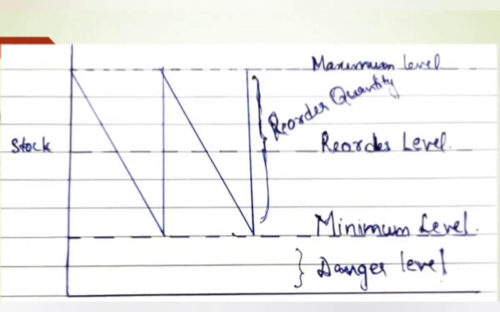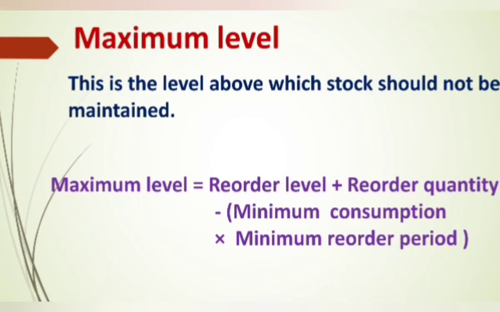Next we can see the different levels of stock. First one is the maximum level. Maximum stock level is the upper level of inventory, the level above which stock should not be maintained. It should never be allowed to exceed. The maximum number of units of material to be made available in the store is the maximum level.